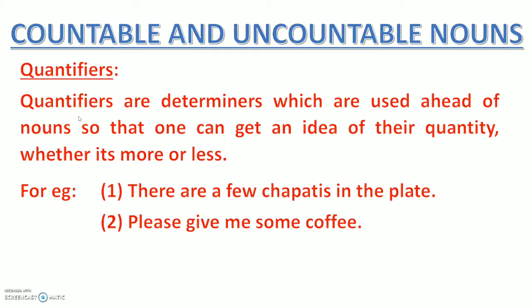Further, students, let's use this chance to also learn about quantifiers. हम साथ में quantifiers के बारे में भी सीख लेते हैं, ठीक है? So what are quantifiers? Quantifiers are determiners which are used ahead of nouns so that one can get an idea of their quantity, whether it's more or less. क्वांटिफायर्स क्या होते हैं? डिटर्मिनर्स होते हैं, जैसे कि a and the, these are determiners. क्वांटिफायर्स भी डिटर्मिनर्स होते हैं और इनको कहाँ यूज किया जाता है? नाउन के पहले, जिससे सुनने वाले को ये अंदाजा हो जाए कि जिस चीज की हम बात कर रहे हैं वो कम है कि ज्यादा है.